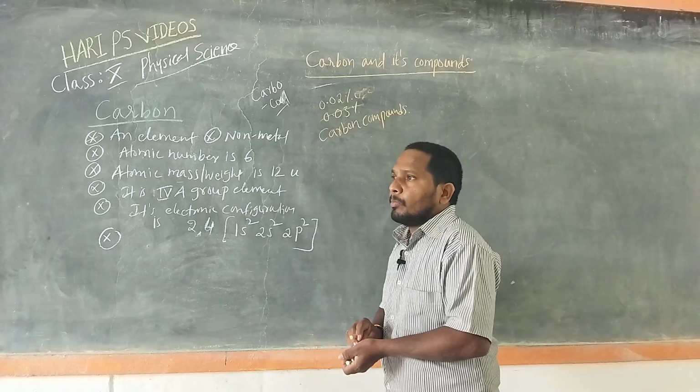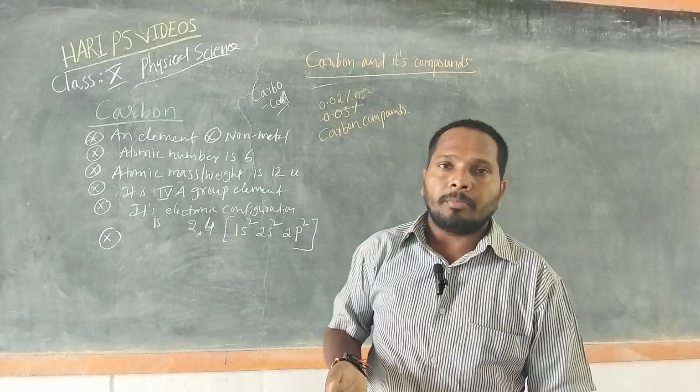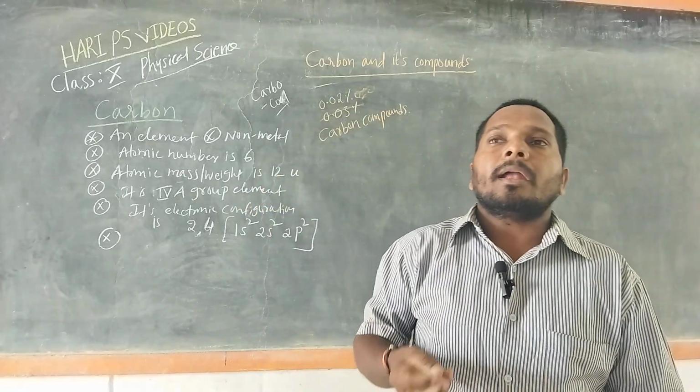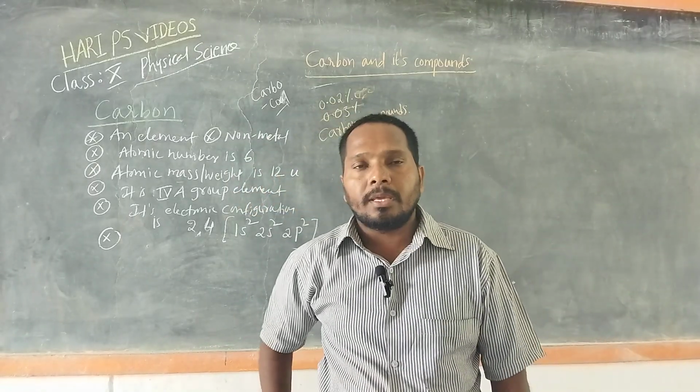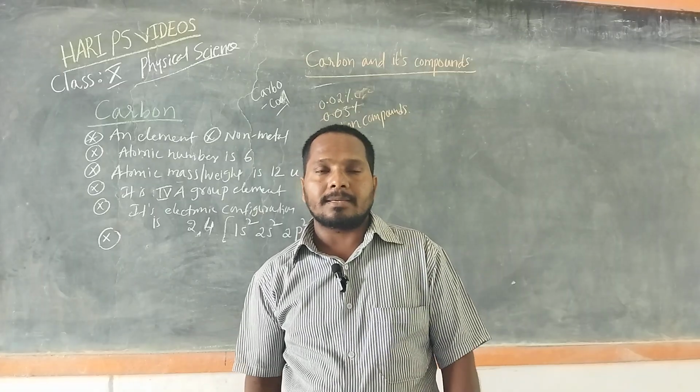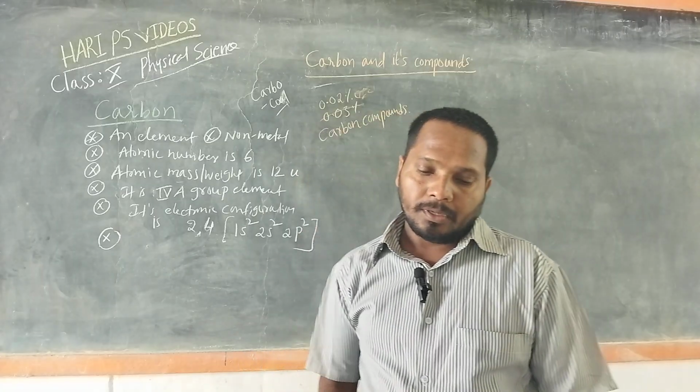This carbon is combined with various elements and forms so many compounds.